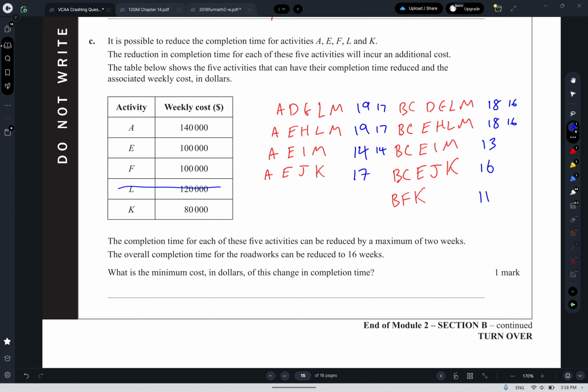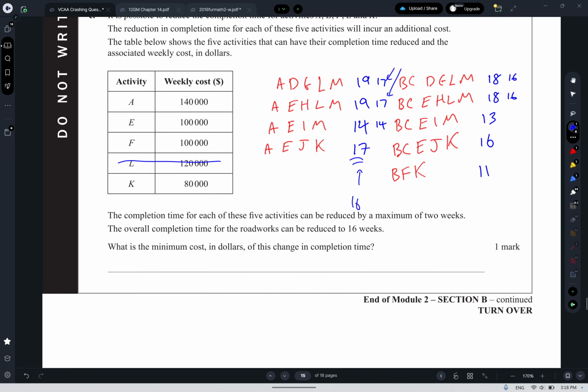And then we've still got the route that's 17 that's holding us up, that's the top route, but we also have another 17 now. So we want to reduce all of those routes by 1, and we can do it by reducing A by 1. So it looks like reducing A by 1 will bring that down to 16, and bring both of those down to 16, which is going to meet our requirement. So we've done L by 2, A by 1, so 2 of those, 1 of those. So it's going to be 140 plus 240 is going to be 380,000.